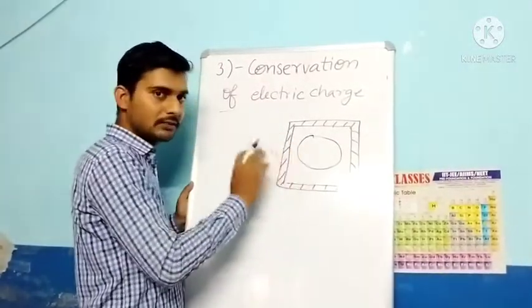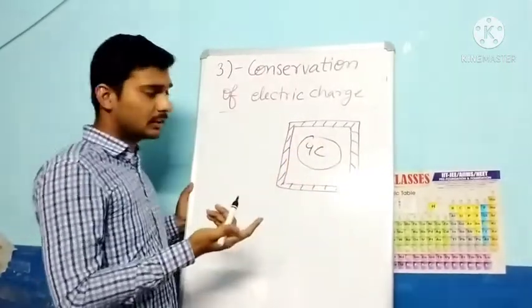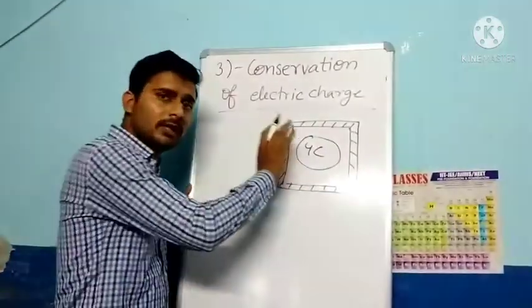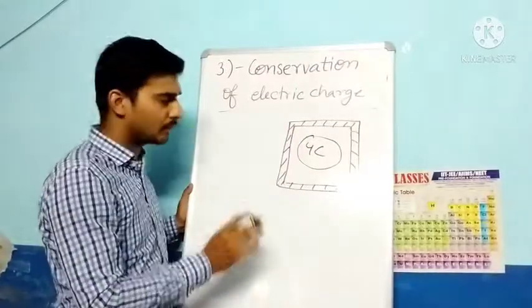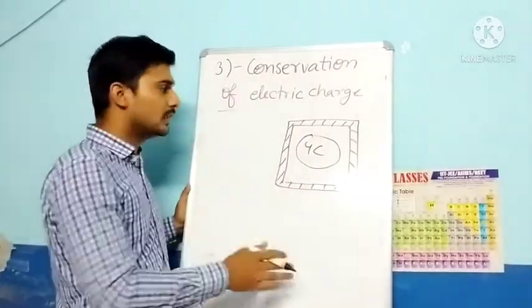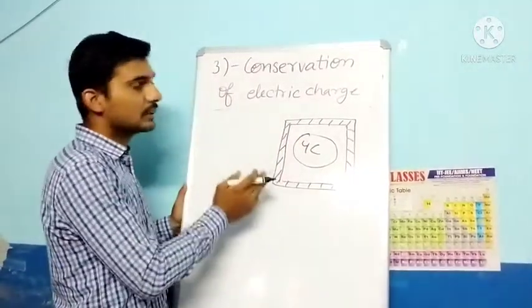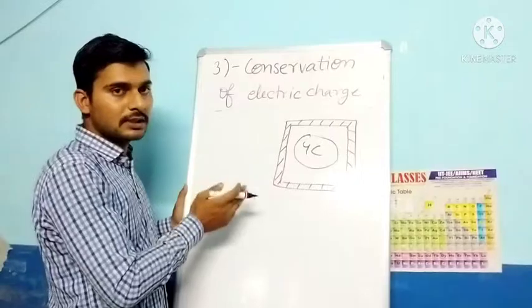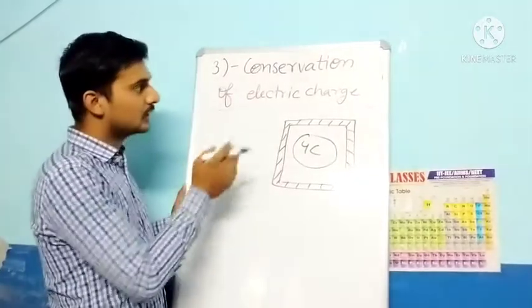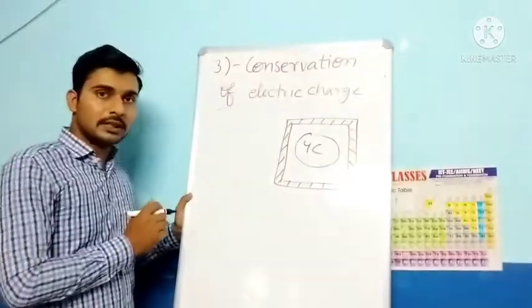It means that the total charge will not change. Suppose that initially the body has 4 coulomb of charge, then it will not change. Whatever changes occur in the system, suppose we are heating it or doing anything to the system, the charge will remain the same. This law is known as conservation of charge. So this is the basic property of charge, that charge is always conserved.